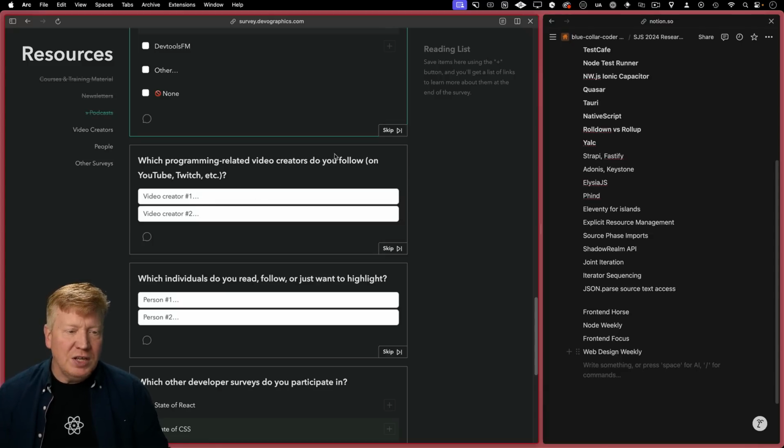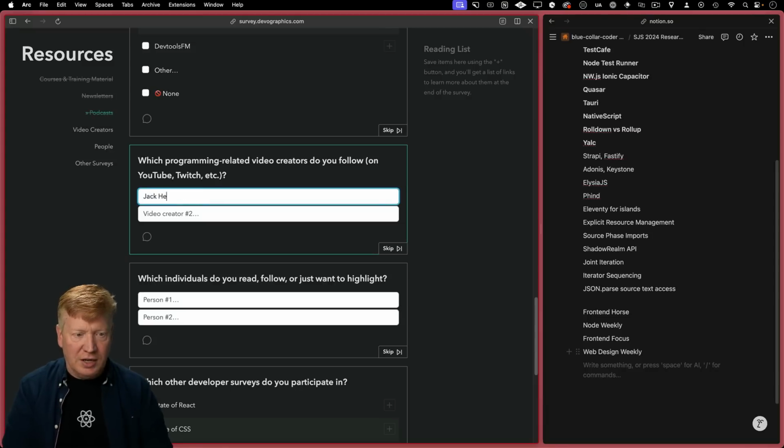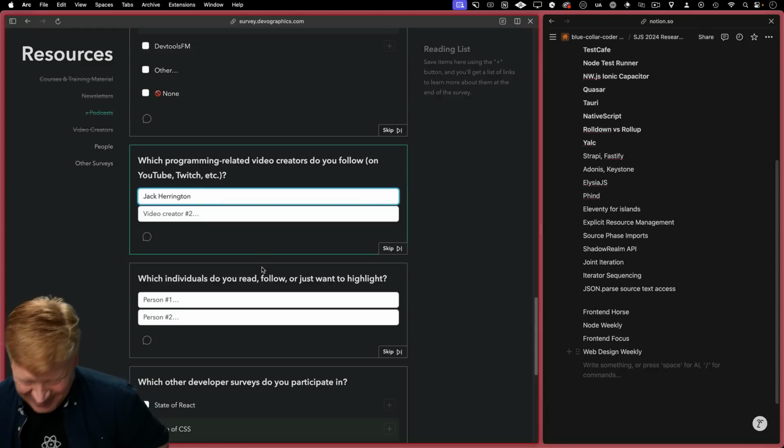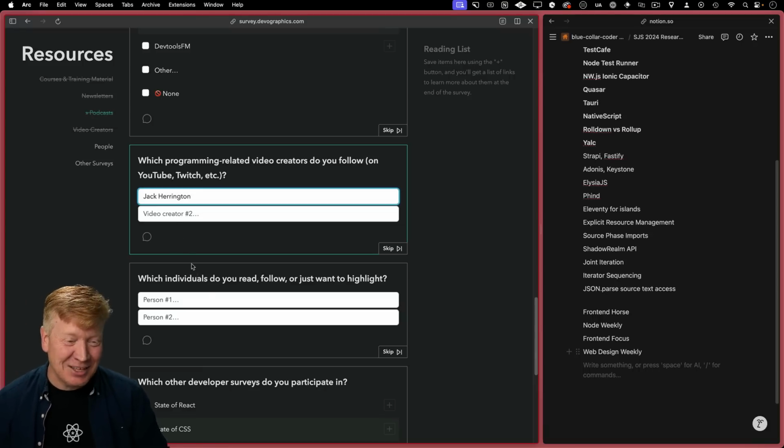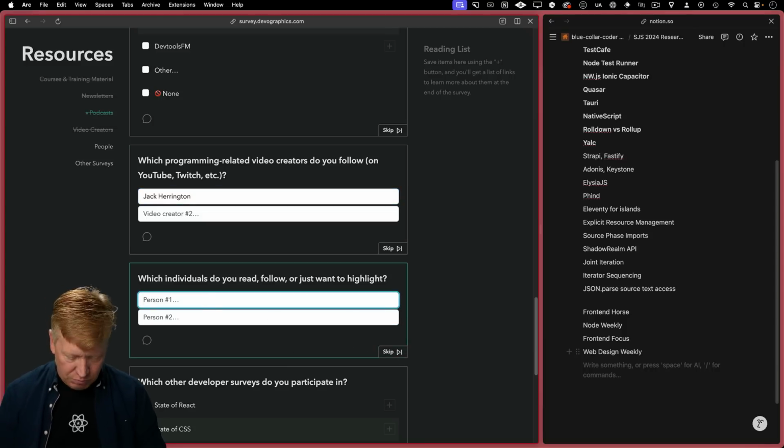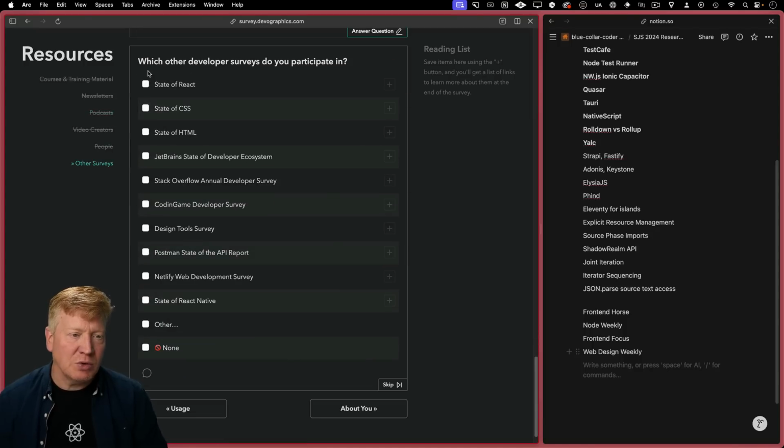Which programming related video creators do you follow on Twitch, YouTube? Jack Herrington. Please. Yes, that'd be great. Which individual do you read, follow, or just want to highlight? I'm going to skip that for the moment. Okay. Ooh, which other servers do I participate in? Status. Okay, the Stack Overflow. And that's about it, I would say. Yeah, maybe I should do more.